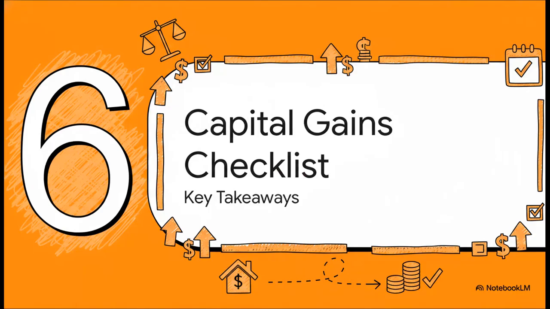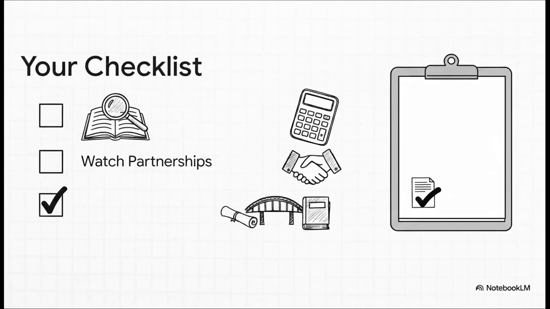Wow, we have covered a lot of ground today. So let's just take a moment to pull all of this together. We'll consolidate the most important points into a simple checklist that should really help you navigate capital gains under this new regime. So, let's recap the absolute essentials. Number 1, your go-to section, your starting point for any gain is now Section 67. Got it? Good. Number 2, be extra careful with partnership firm transactions. Remember, those reconstitutions can trigger a deemed transfer and a tax bill.